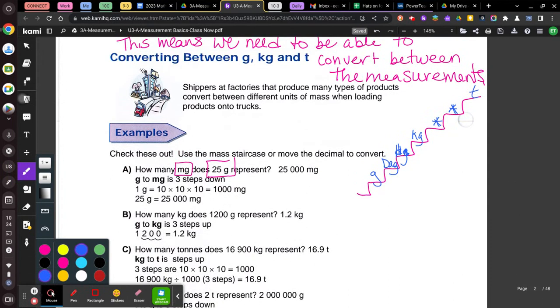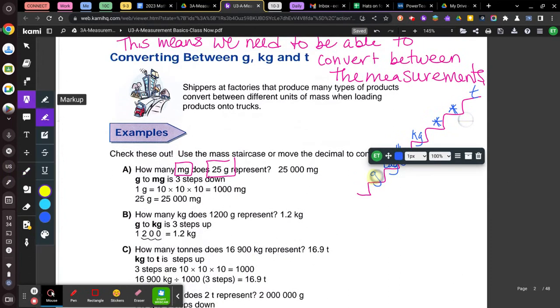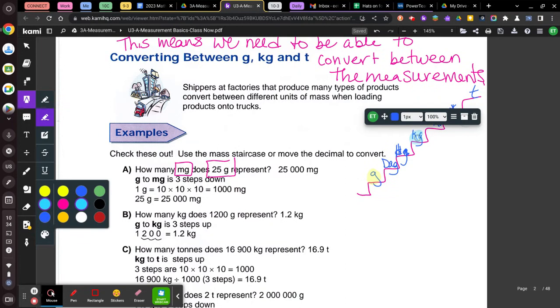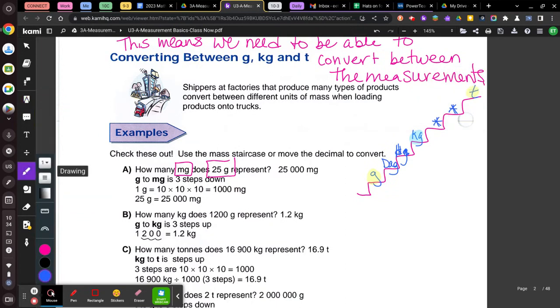Okay, the 3 we need to know: grams, kilograms, and tons. Okay, those are the 3 we need to know. Okay, so now we've got our staircase. We want to convert between all of those.